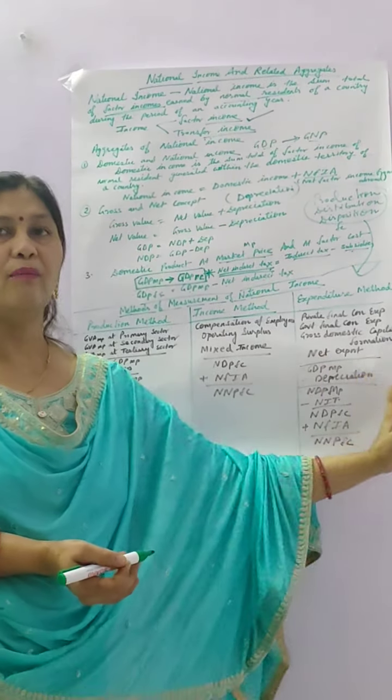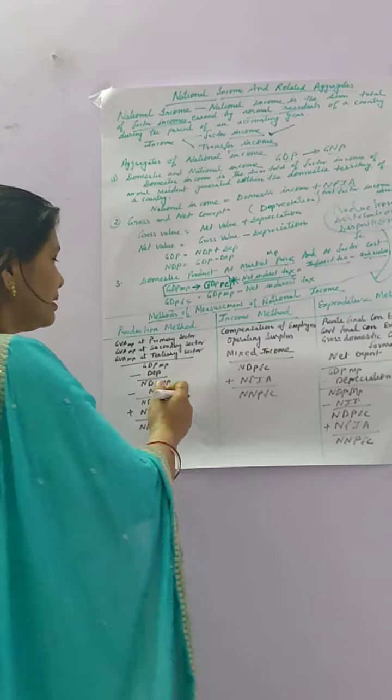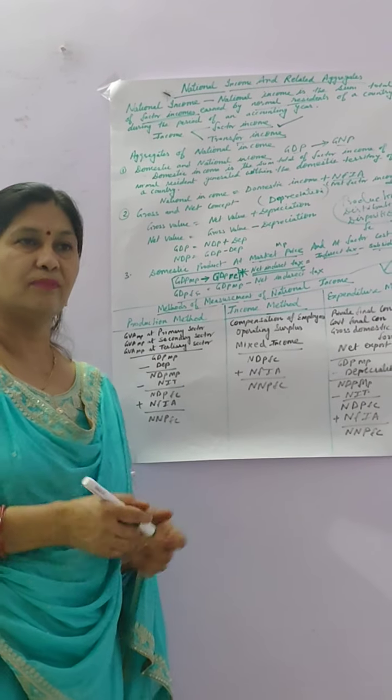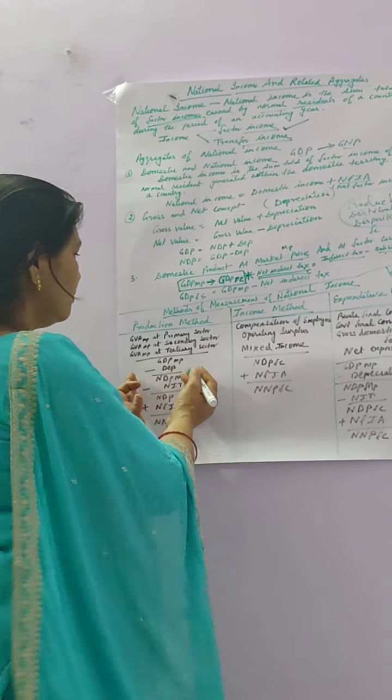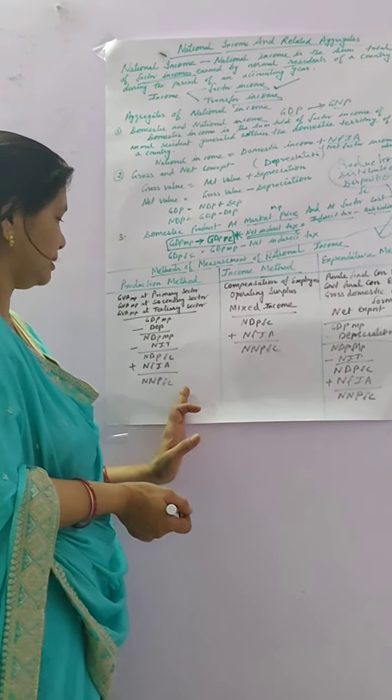So what are the formulas to calculate national income by these three different methods? First of all, I am taking the production method. Students, this is also known as the value added method. That is, in this method you are giving value to the raw material. From the raw material you have to manufacture goods and services. So this is known as the production method.